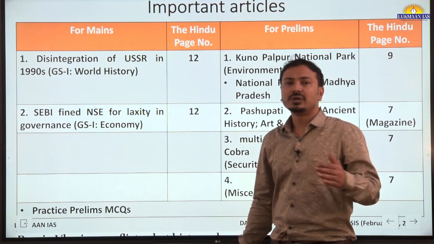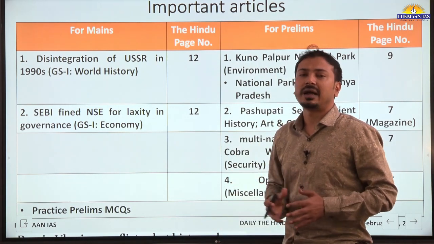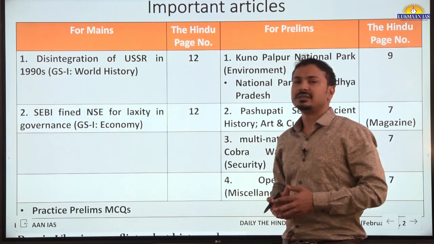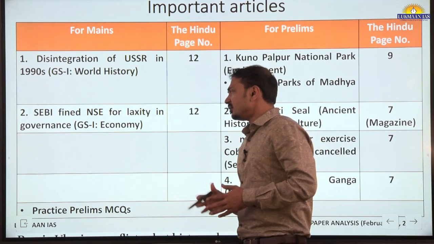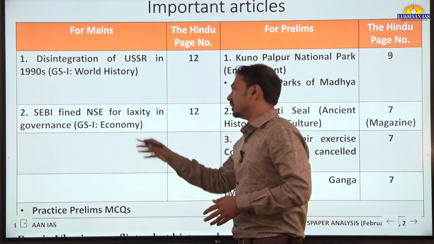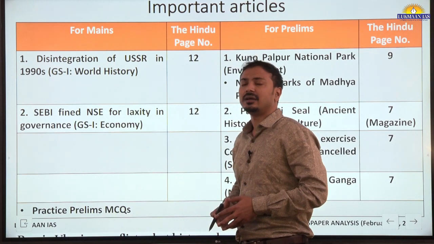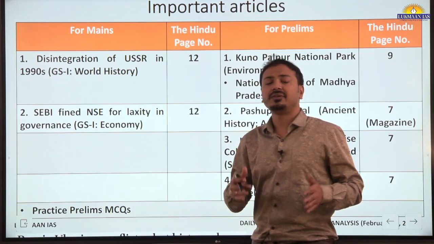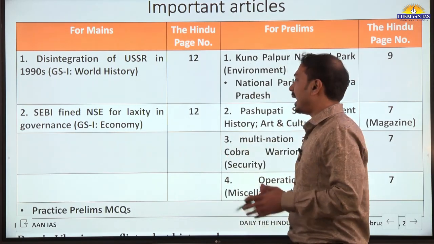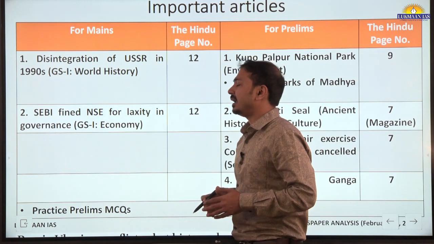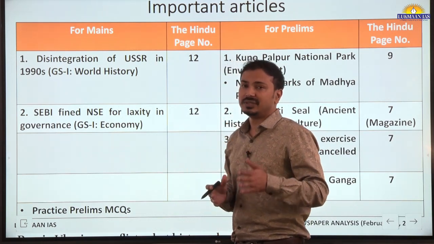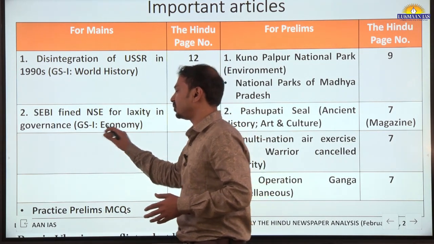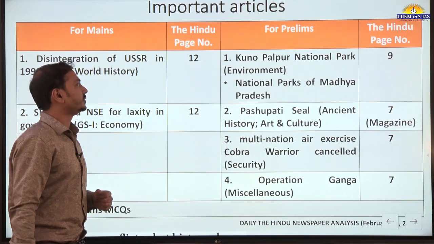Then the next article on page number 12, FAQ page: SEBI fined the National Stock Exchange, NSE, for laxity in governance. Recently it is in news because of the kind of poor governance we observed during the tenure of the former MD of NSE. CBI is further inquiring about this issue. We will try to find out which are these market infrastructure institutions and why their regulation and appropriate governance is important for these MIIs. So here, GS3 paper, economy part, mains examination.